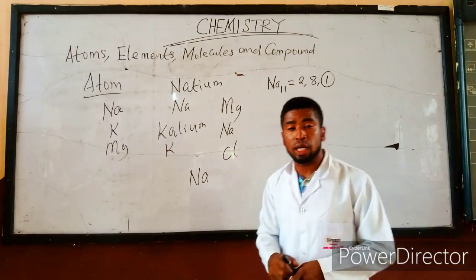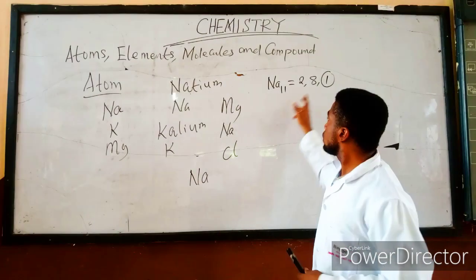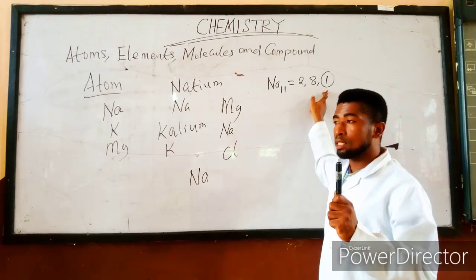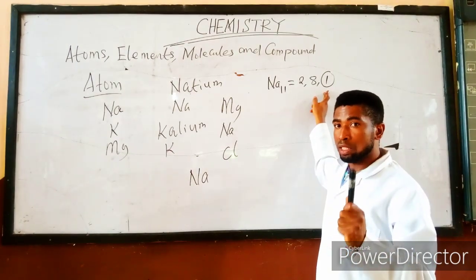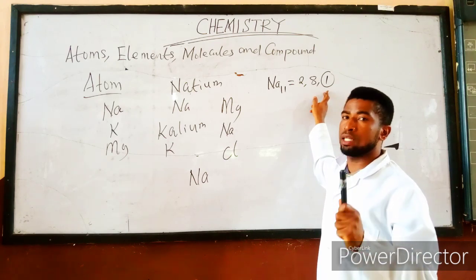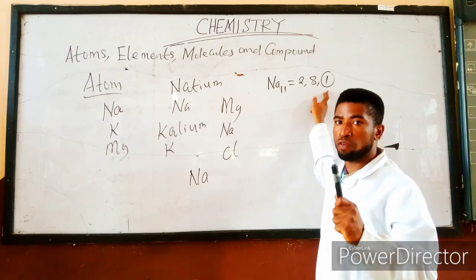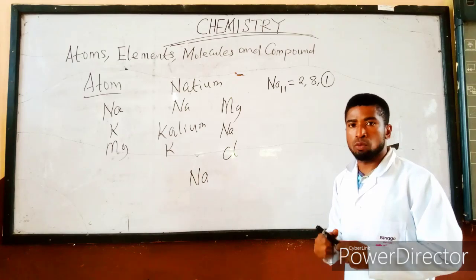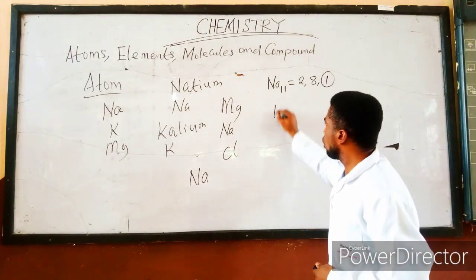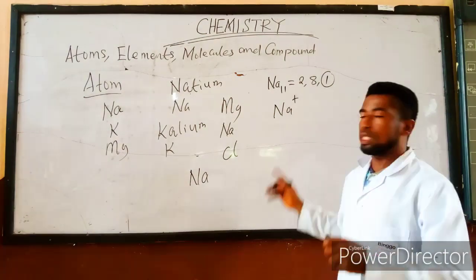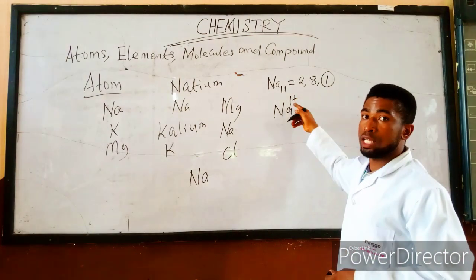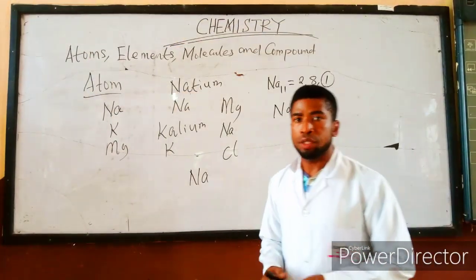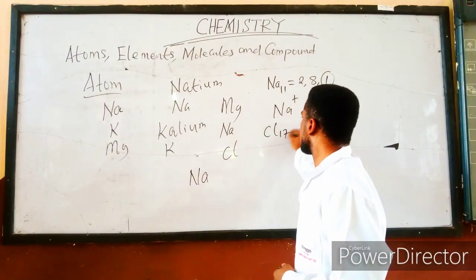That's why if you look at the ion, sodium can only lose this one electron, which is the valence electron. Please note that for an element to form an ion, it can only lose its what? Valency, which is the combining power of an element. So from this, the valency of sodium is 1. That is why when sodium loses this one electron, it becomes Na+. Please, that plus means plus 1. But this one here is what? Invisible. Note that, please.